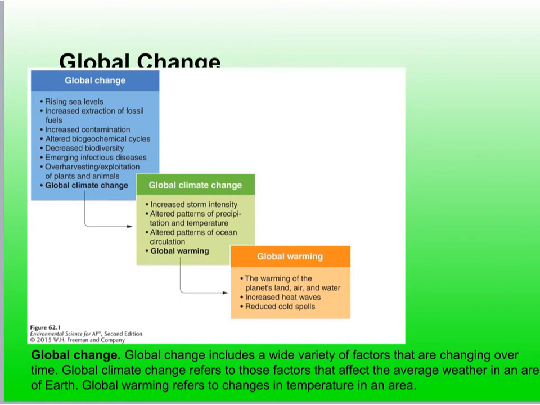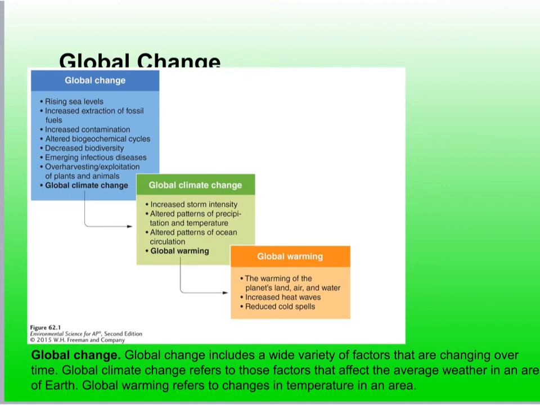Global warming refers to a specific aspect of climate change, and that's the warming of the oceans, land masses, and the atmosphere of Earth. So, one factor has a cascading effect on another, like the mercury example. But in addition to that, global change, global climate change, and global warming all have an effect on one another. Rising sea levels increase storm intensity, and they can also warm the planet differently. And so each of these things has its own variety of factors that change over time.